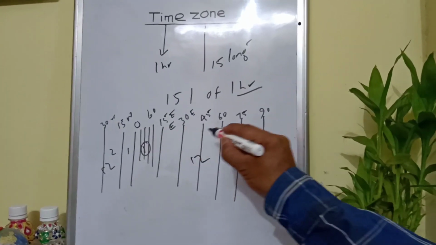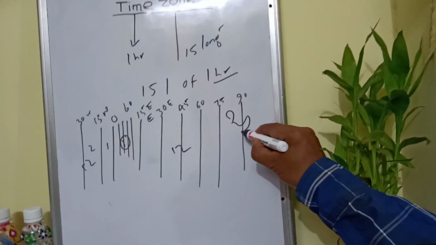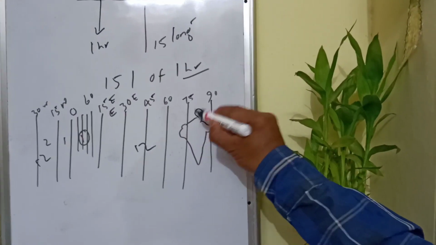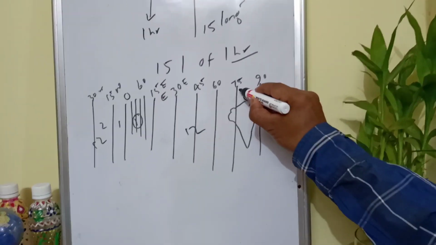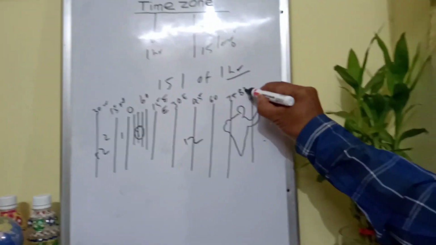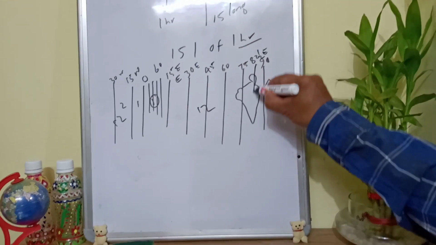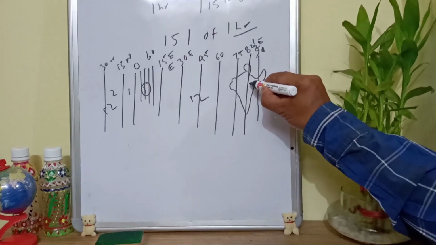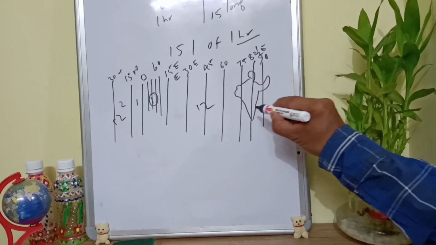Clear? In this context, the mid longitude of India lies somewhere here, between 67 degree and 97 degree east. And its mid longitude, you see 75, 90, its mid longitude is 82 half degree east. Clear? And 82 half degree east, and its local time is considered as the standard time of whole India.